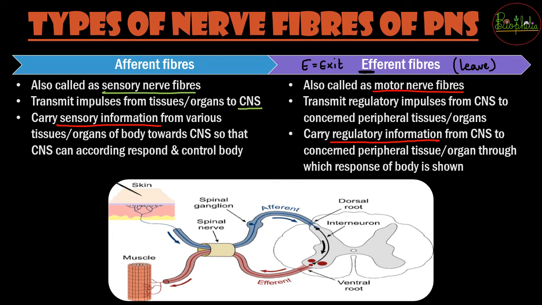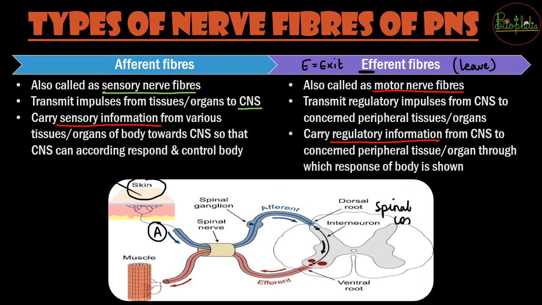So here is a little diagram that will help you to understand. The blue one is coming from the skin. So skin is one of the sense organs. Sense organs से कौन जा रहा है? The afferent fibers are going. They are going to the, here we are seeing, the spinal cord.